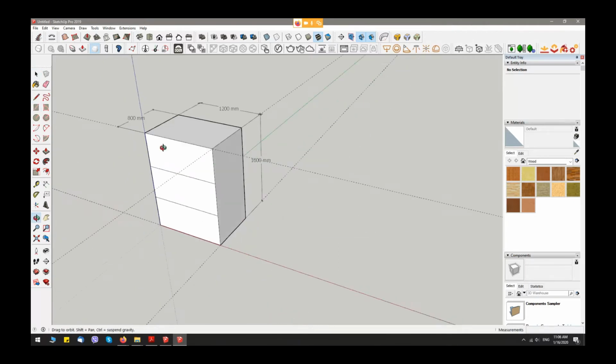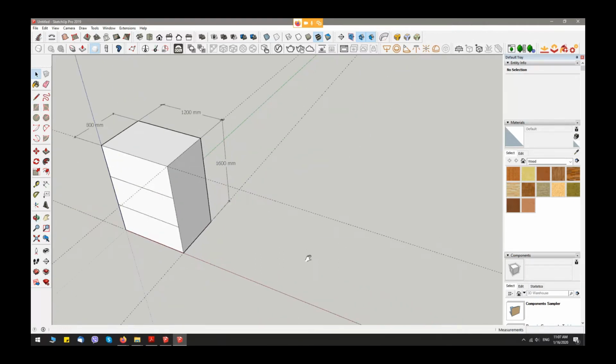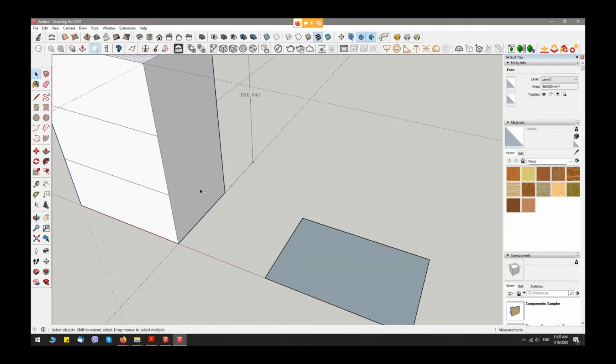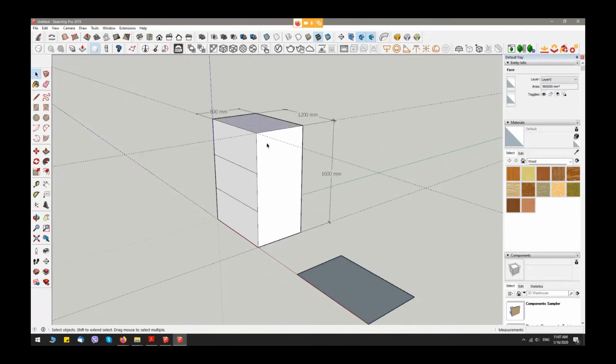Okay, let's create this one first. This single piece is the same as top and bottom.